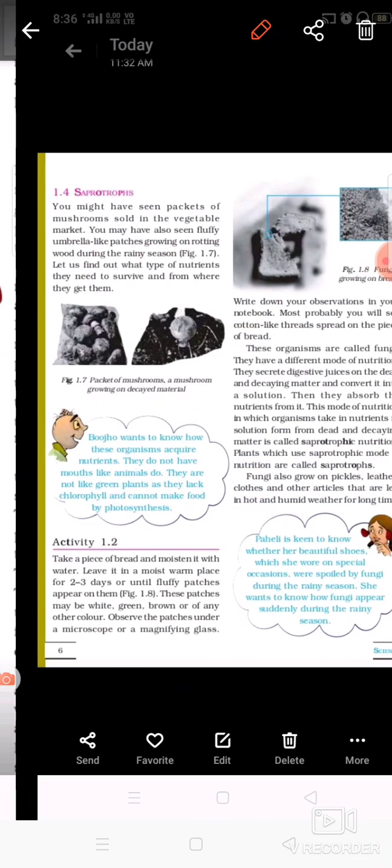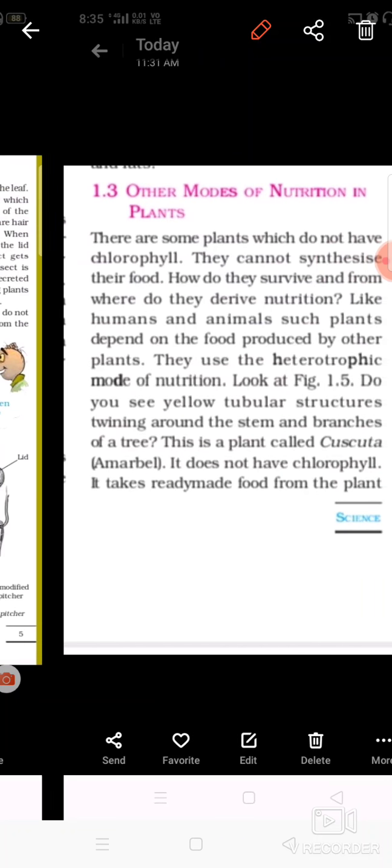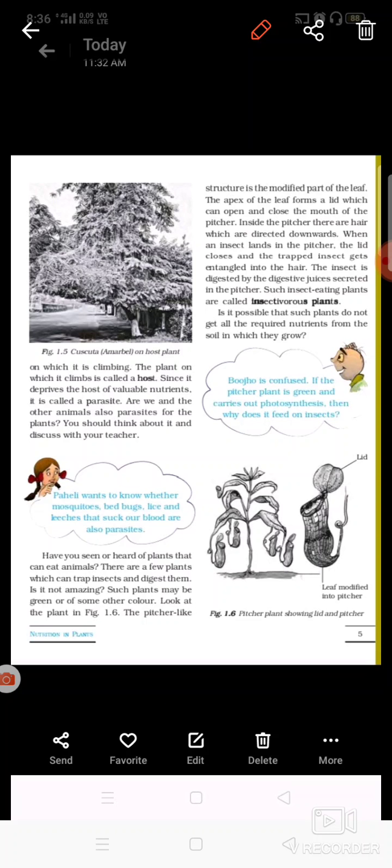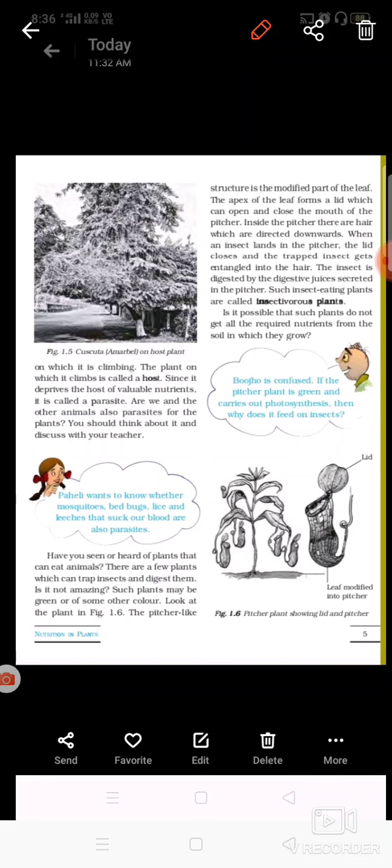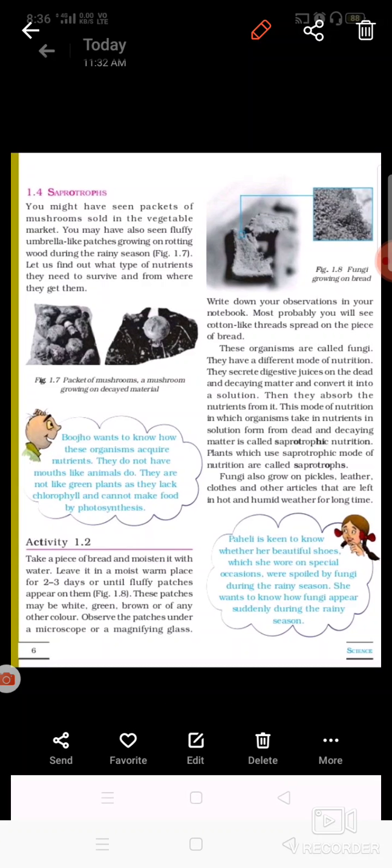So let's revise this complete segment again. Heterotrophic nutrition is of many types. First one is parasitic. In parasitic nutrition, plants grow on other plants or trees, like Cuscuta. Second one is insectivorous. These plants eat insects, for example, pitcher plant.